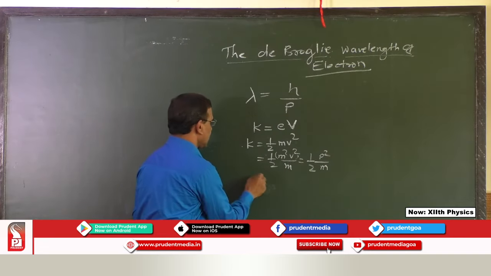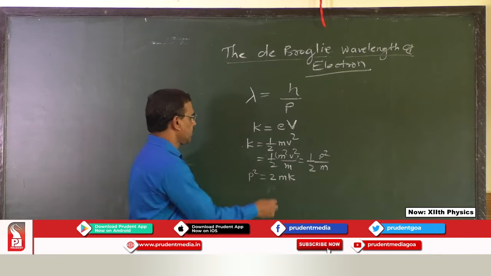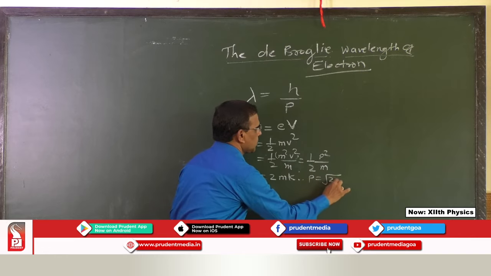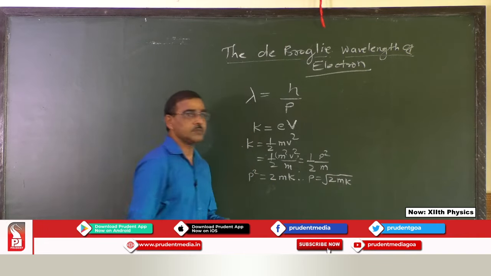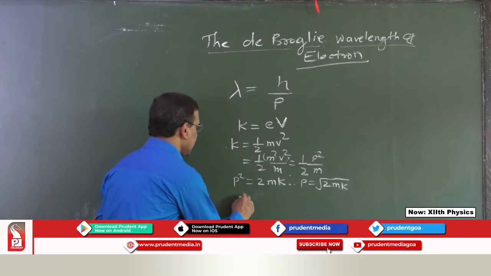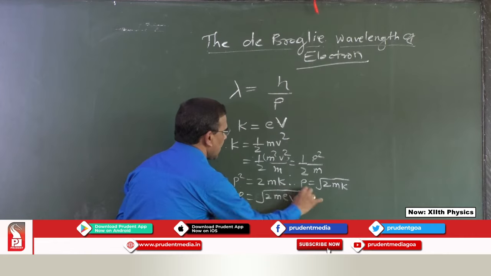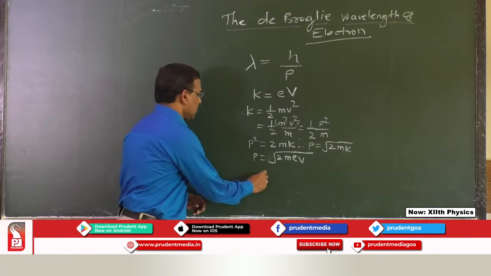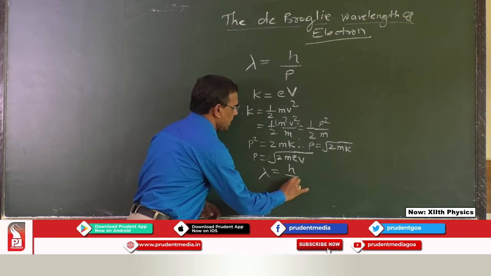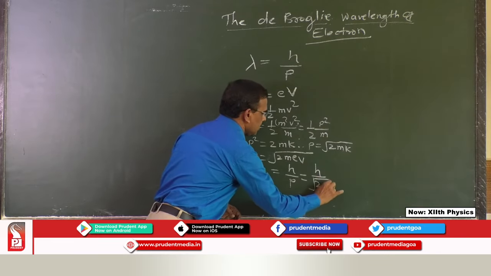So, p square will be equal to 2 mK, and therefore p will become equal to square root of 2 mK. But the kinetic energy K is equal to eV. So, we can write p is equal to square root of 2 m e V. And now, if we apply our formula for wavelength, lambda will be equal to h by p, and that will be equal to h by square root of 2 m e V.